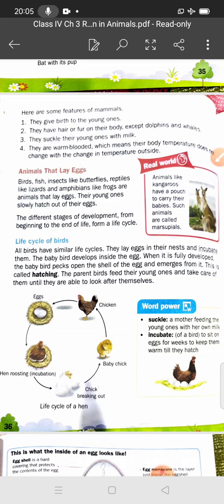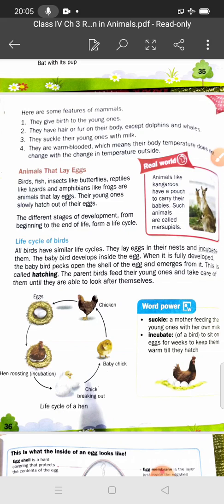Do you change? No. If the outside temperature in summer is 40 degrees Celsius or 39 degrees, sometimes it will be high, sometimes low. But we do not change our temperature with the change of temperature in the atmosphere. So we are warm-blooded animals. So mammals are warm-blooded animals, which means their body temperature does not change with the change in temperature outside.